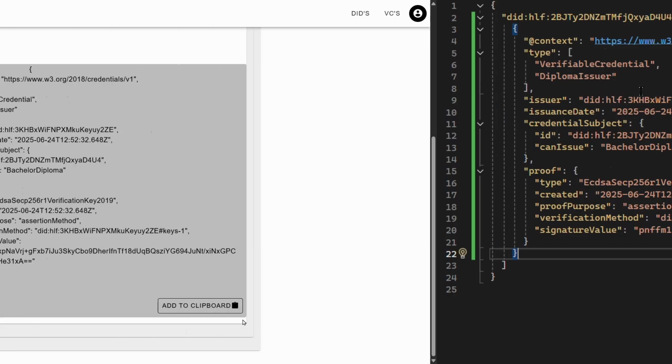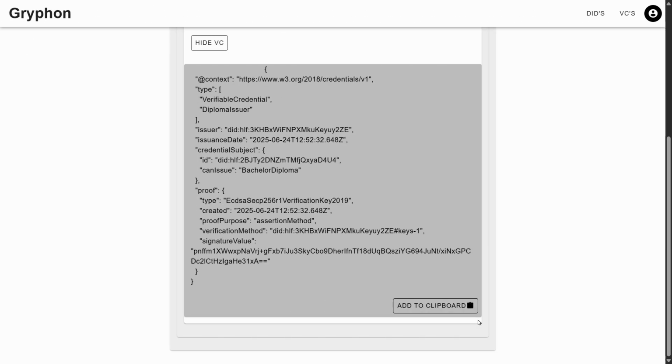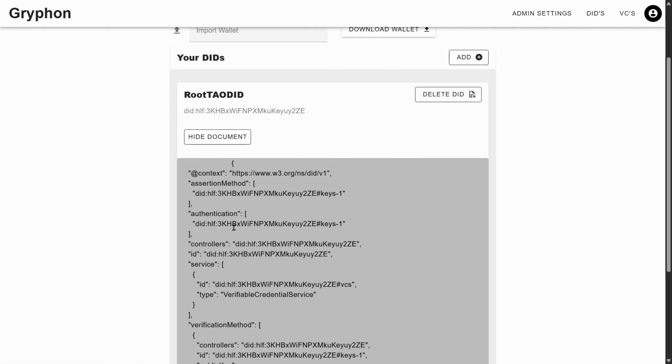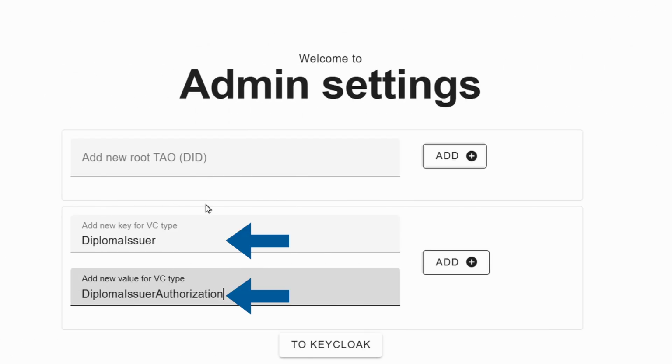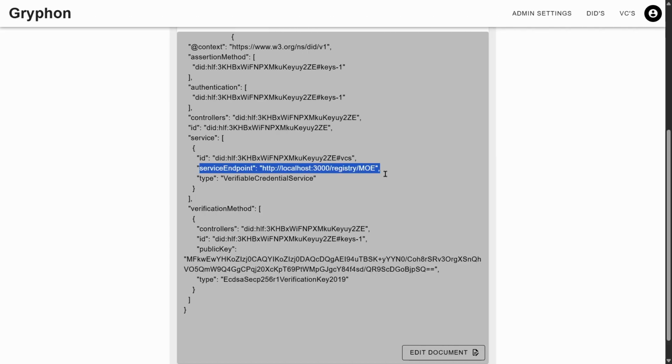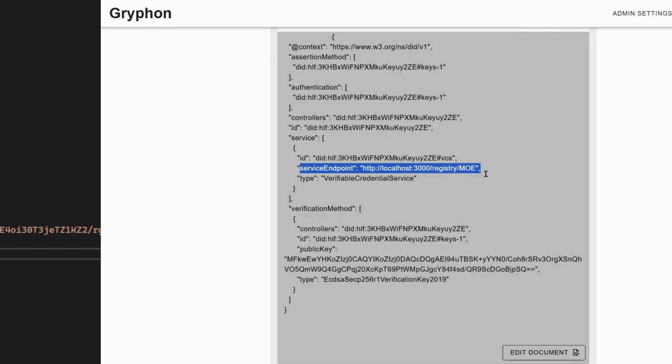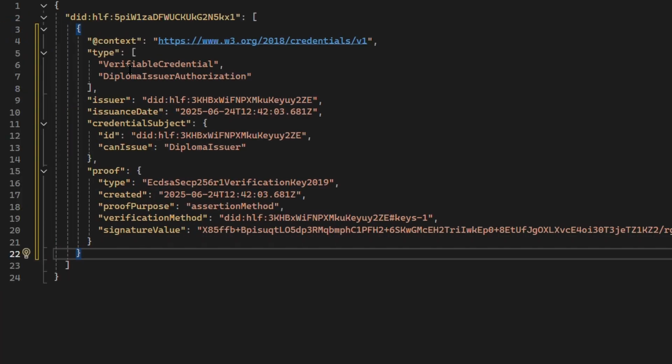5. Since the university is not the root TAO, the procedure will be repeated recursively until we reach a valid VC issued by the root TAO. Therefore, the process restarts, but this time to validate the diploma issuer VC of the university. 6. As it reaches the end of the verification, the public registries of the Ministry of Education are queried to find the VC of type diploma issuer authorization.